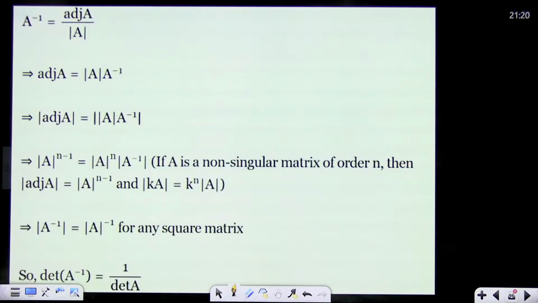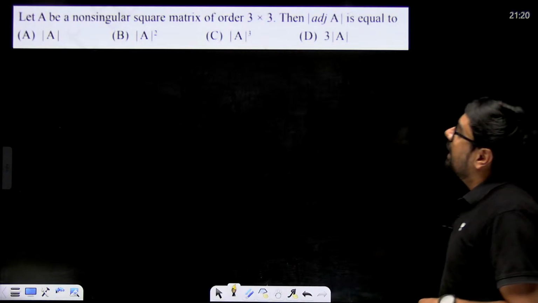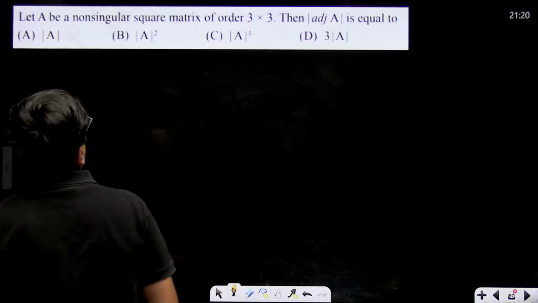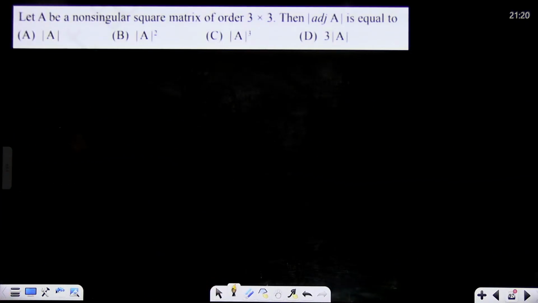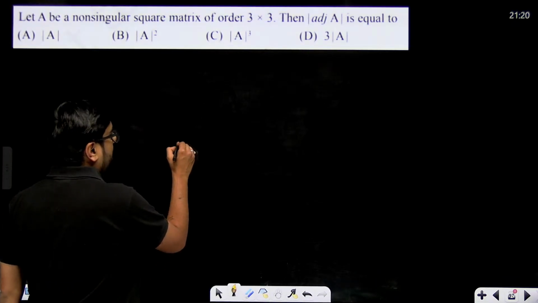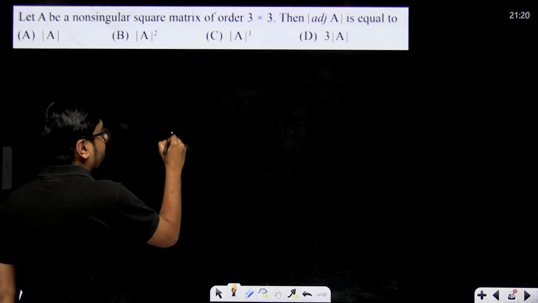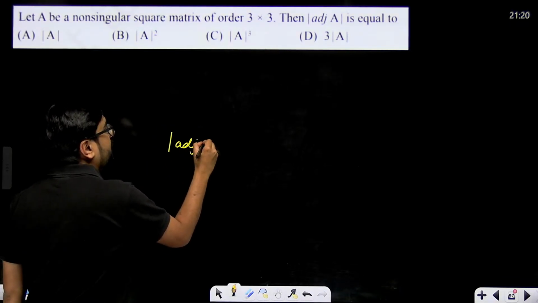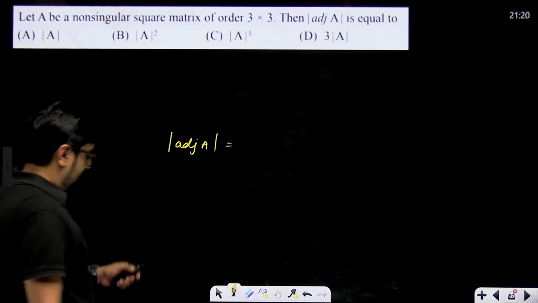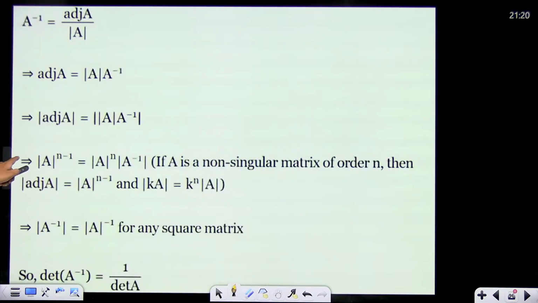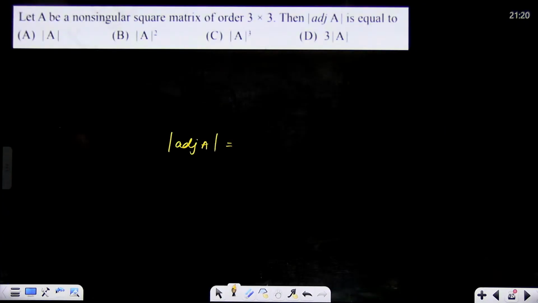Right? Okay. Anyway, let A be a non-singular matrix of order 3 cross 3. Then adjoint of A is equal to what? Now two things here you have to remember. Determinant of adjoint of A. In this one also we have mentioned determinant of adjoint of A will be equal to determinant of A to the power n minus 1, where n is the order.